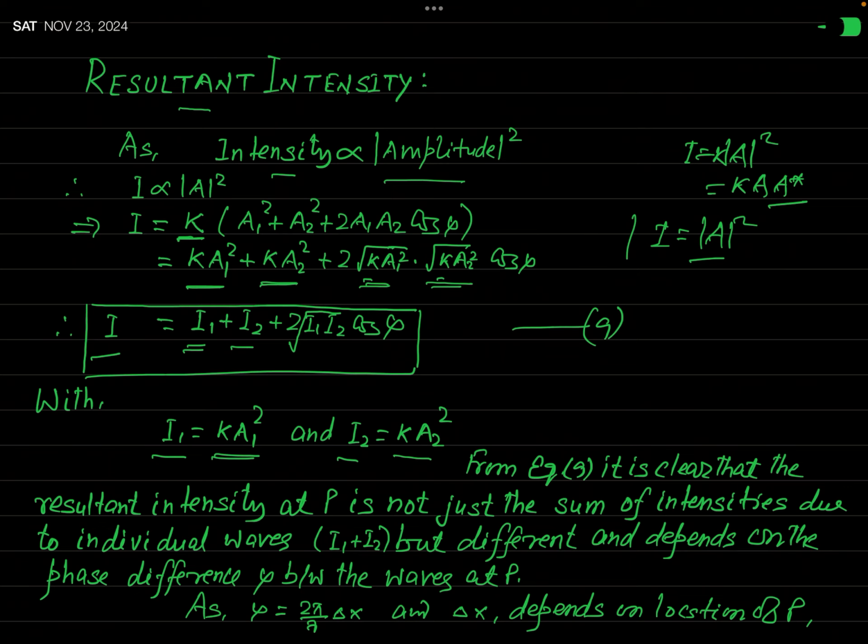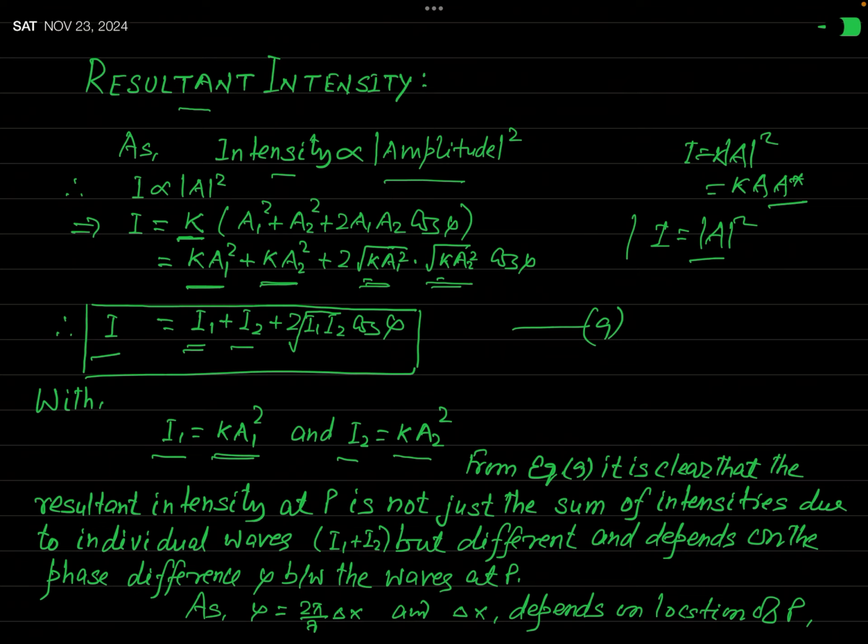Okay. So you can see, is this resultant intensity equal to I1 plus I2 in general? Answer is no. But it may be equal to I1 plus I2 when cos phi is equal to 0, or you can say when phi will be equal to pi by 2, or 3 pi by 2, or 5 pi by 2, then cos phi will be 0, or I will be equal to I1 plus I2.